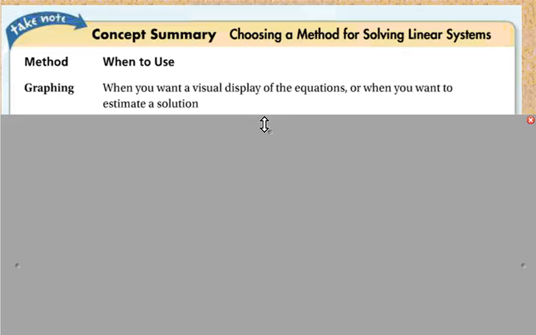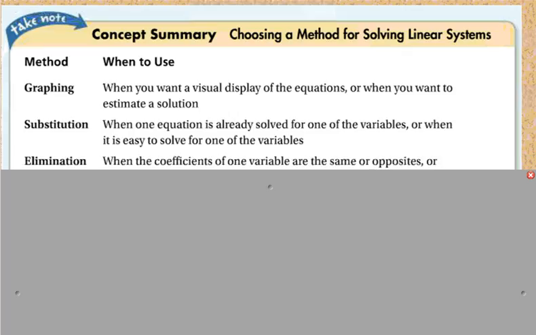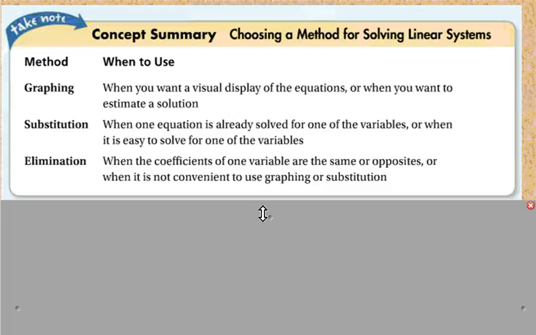Substitution method: when one equation is already solved for one of the variables, so you have x equals something or y equals something, or if it's easy to solve for one of the variables. And the elimination method: when the coefficients of one variable are the same or opposites of the other variable, or when it's not convenient to use either of the other two methods.